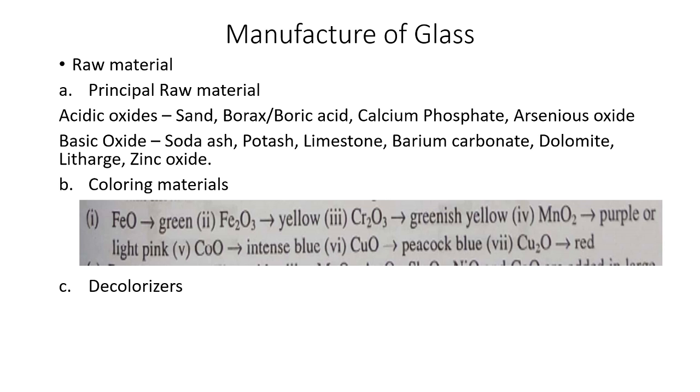And the last is flux. Flux changes the melting point of the material. So in this case of glass, it is oxide of boron, that is B2O3, or sodium nitrate, potassium nitrate, sodium sulfate, antimony oxide, arsenic oxide, and borax that act as a flux.